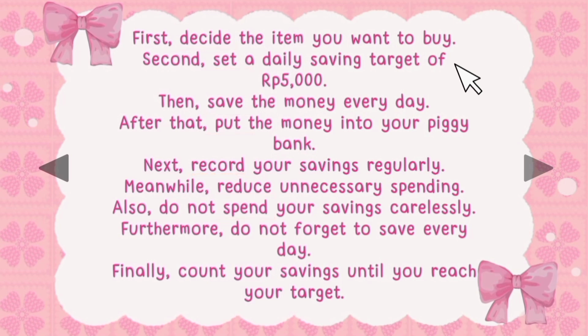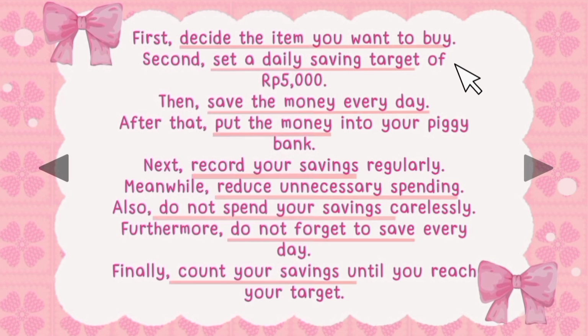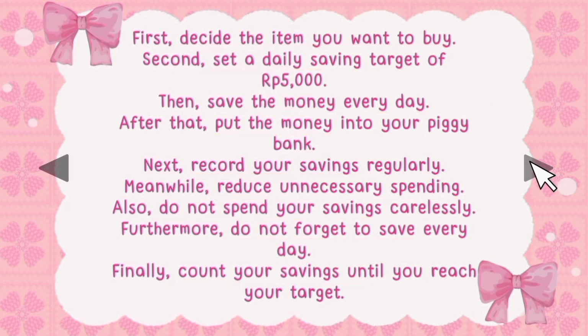The next language feature is conjunction. The underlined words such as first, second, then, after that, next, and finally are conjunctions. These conjunctions are used to connect the steps and show the correct order of instructions. The last language feature is imperative sentence. The underlined sentences, such as save the money every day, put it into a piggy bank, and reduce unnecessary spending, are imperative sentences. These sentences contain commands or instructions for the readers.